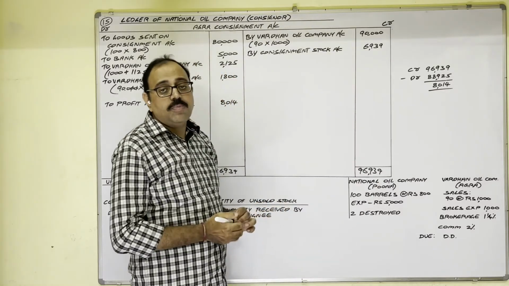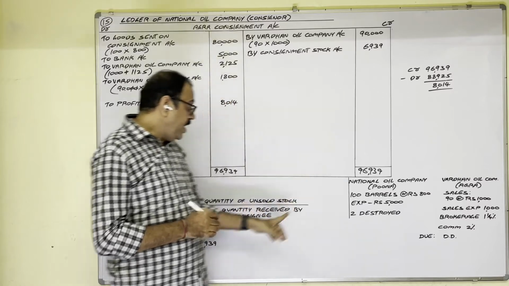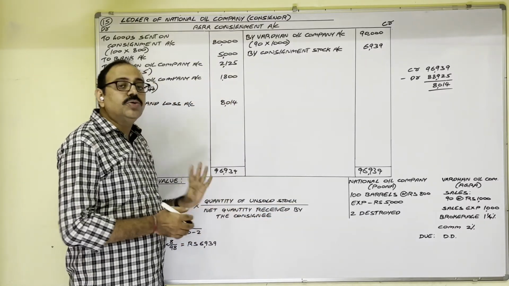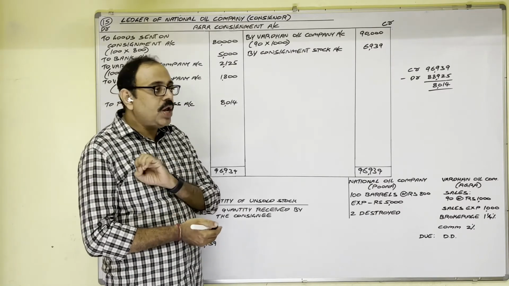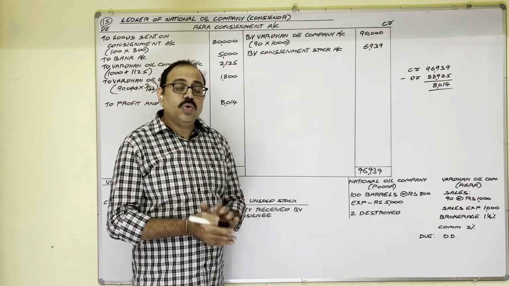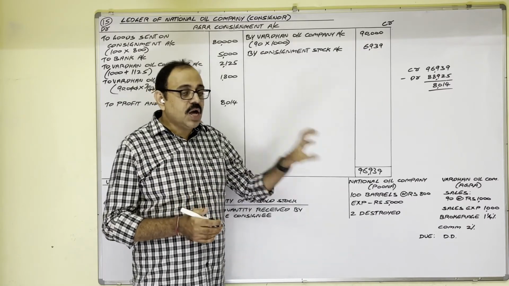So when there is normal loss, only in consignor's books, that too while calculating unsold stock value, we should consider. While preparing consignee's ledger, you need not consider normal loss. So no special calculations are required in consignee's books when there is normal loss in the question.